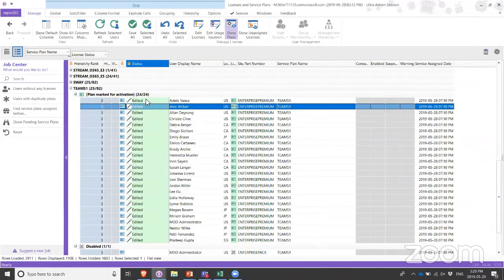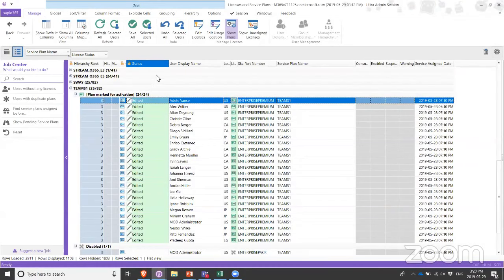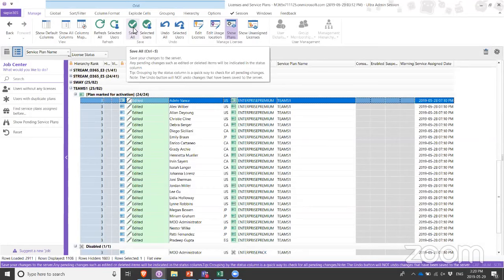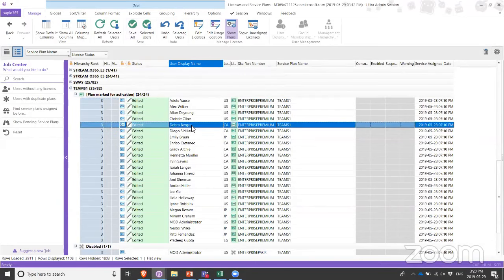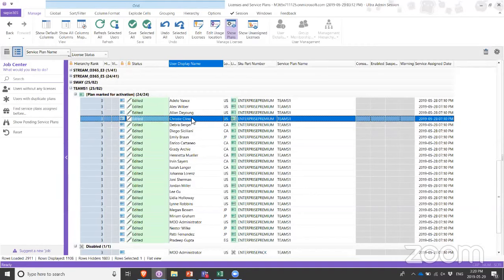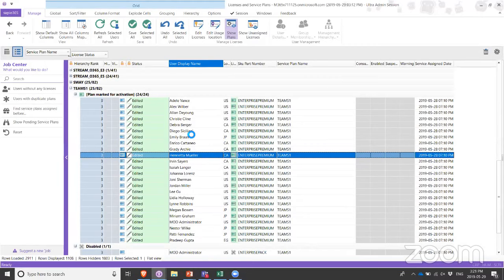Now, what I just did is I basically changed the service plans assigned to users. So you can see we indicate something's been edited, but we've always been very careful in that bulk changes can be a bit risky. So if you want to be sure that these changes are correct, you take a look at it, and once it's done, you can hit Save All, and that is actually going to make those changes final. All right? So that's how you can quickly modify service plans and assign them to multiple users in one place.